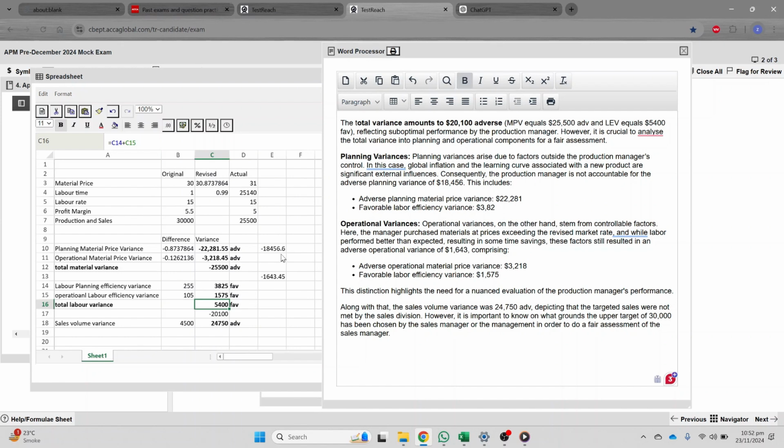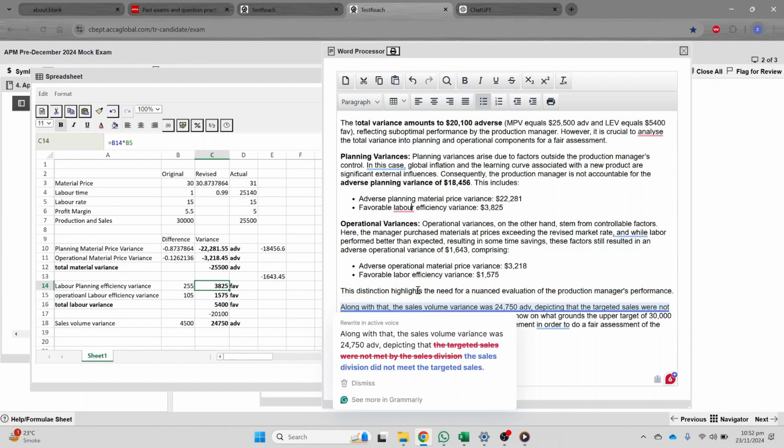18,456. Now, where I got this from is the total of the planning material price variance and the planning labor efficiency variance. So he is not responsible for this variance. Out of 20,000, he is not responsible for 18,000, which includes 22,281 adverse variance and 3,825 favorable labor efficiency variance, right? Then I did the same with operational variance, right?